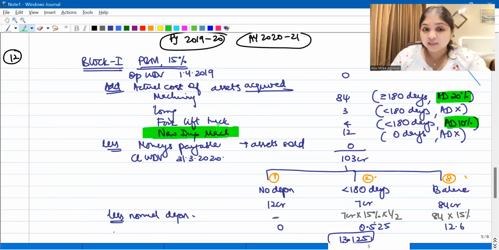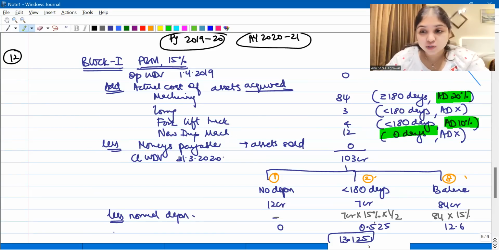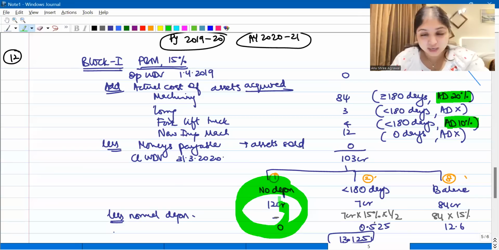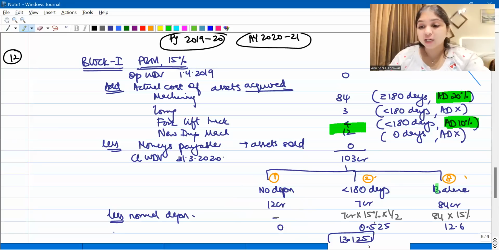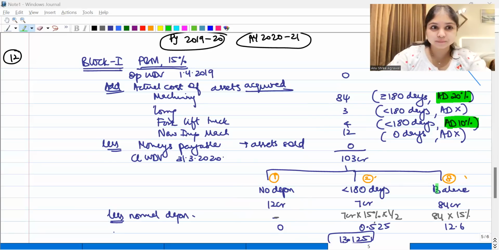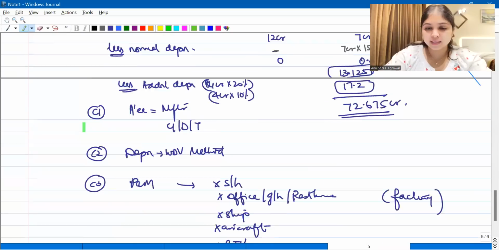And then a very important discussion regarding this new imported machinery. Because it was acquired during the year, it will enter the block. Okay, because it was not put to use, don't give me depreciation on that. You will give me depreciation only after I put it to use. But because it was acquired, it will still enter the block. Okay, so this is it about our discussion regarding question number 12.